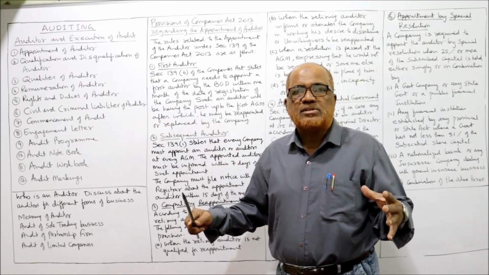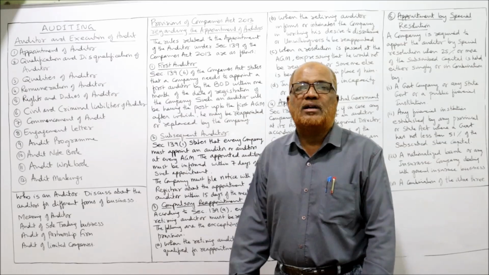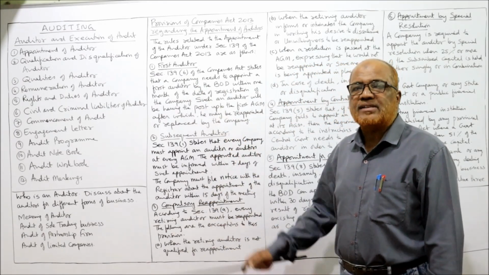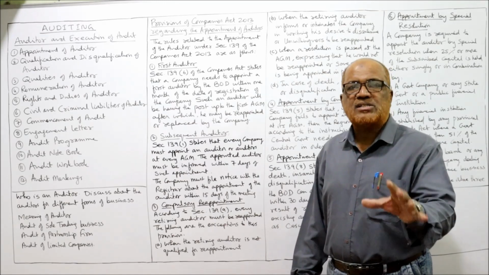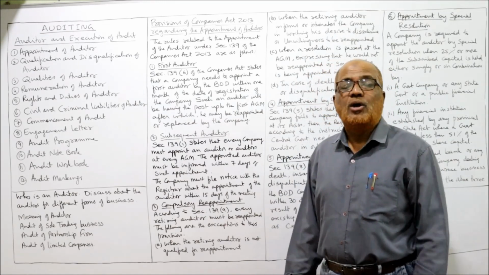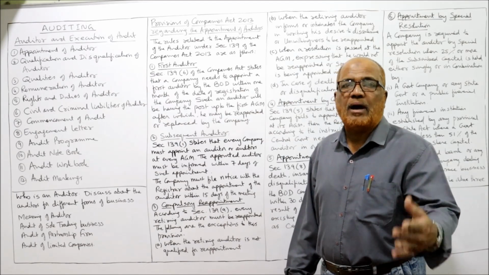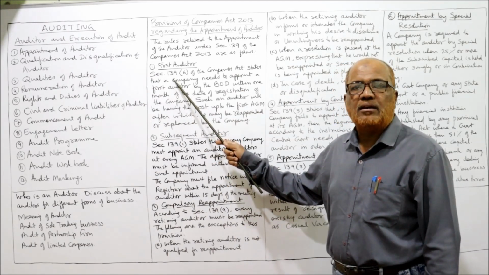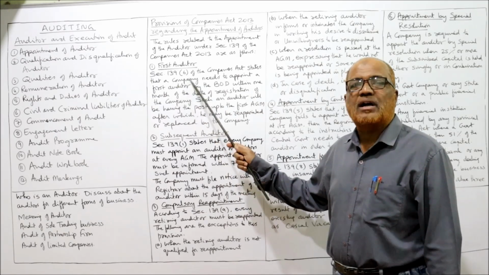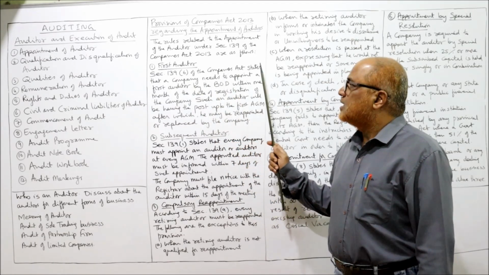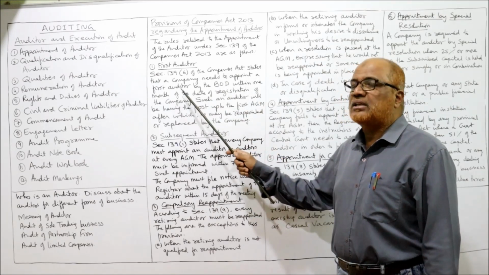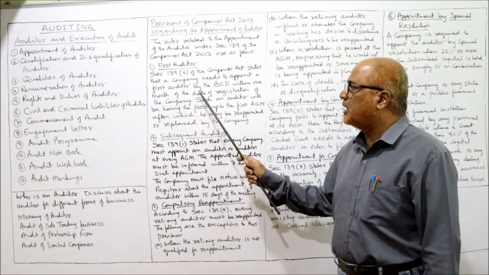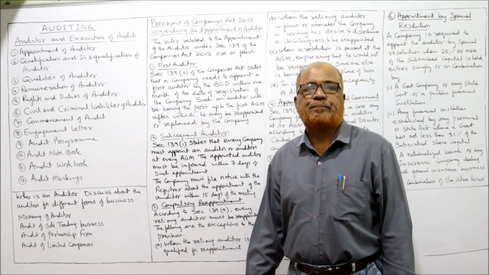Under what circumstances, how will the appointment of auditor of a joint stock company be done? First of all, the first auditor. The very first auditor of a joint stock company, who will appoint him, how will he be appointed? Now I am explaining the provisions. According to section 139, subsection 6 of the Companies Act 2013, a company needs to appoint the first auditor by the board of directors within 1 month from the date of registration of the company.